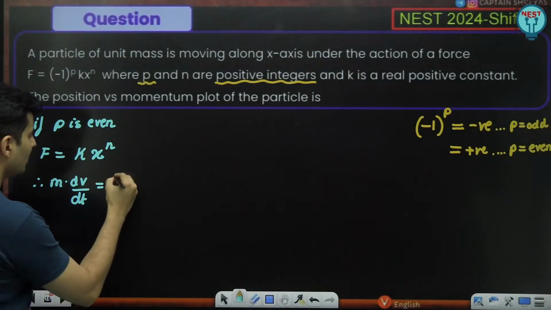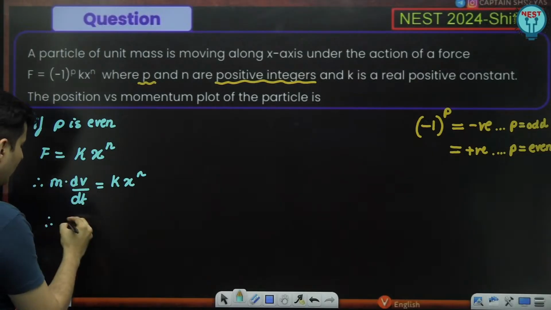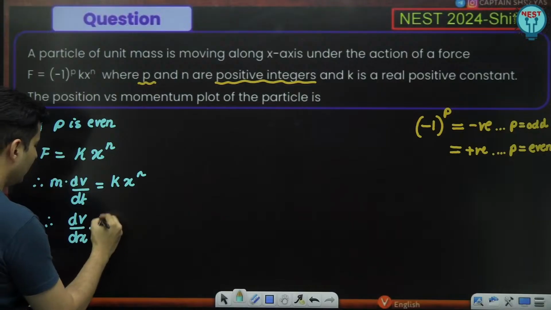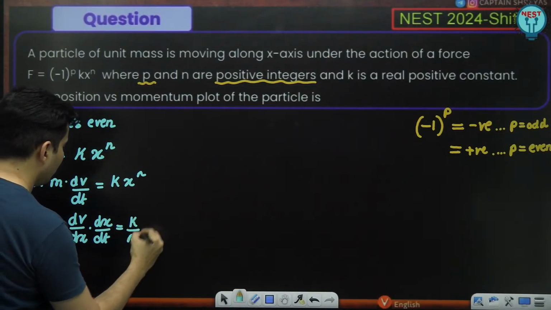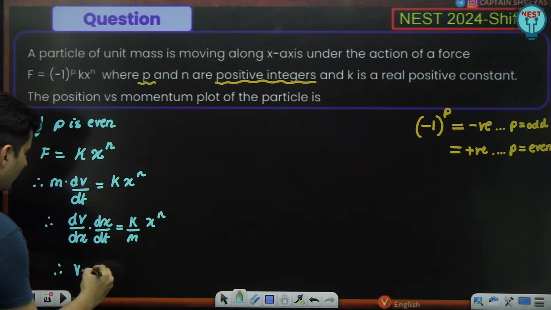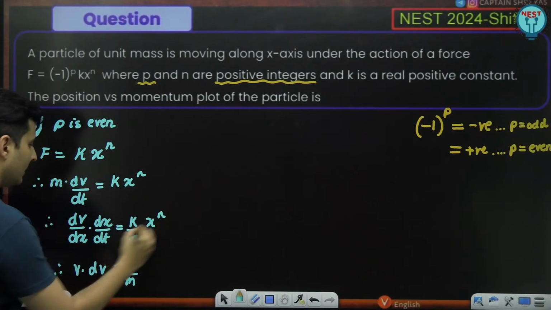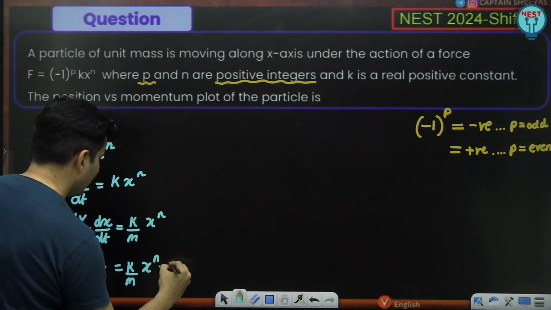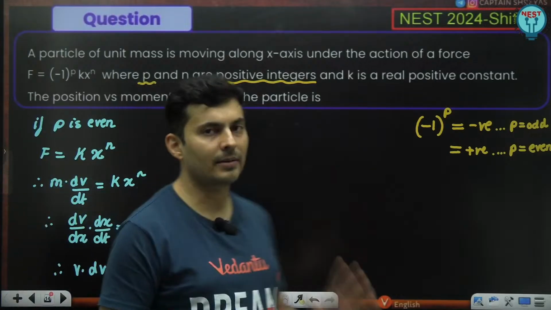Okay, so this will be k into x raised to n. Now what do we do? We can write dv by dt as dv by dx into dx by dt. This k by m can be written over here. This is x raised to n. dx by dt is velocity, so v into dv will be k by m, and this dx goes on the top, so it will become x raised to n into dx. This is the equation that we are getting.